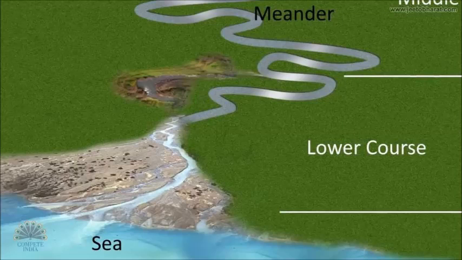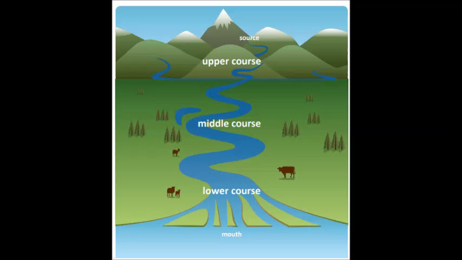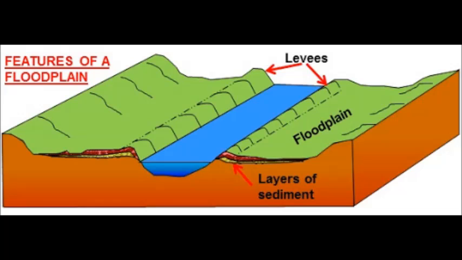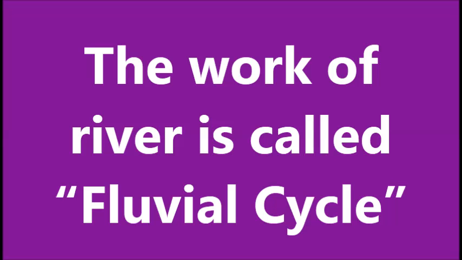The lower course. In this stage, the slope of the river course is very minimum. The volume of river water is more and deposition is the main work of the river. The important landforms in the course are flood plains, natural levees, oxbow lakes and deltas. The work of the river is called fluvial cycle.